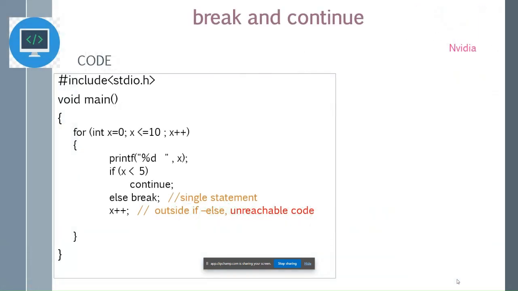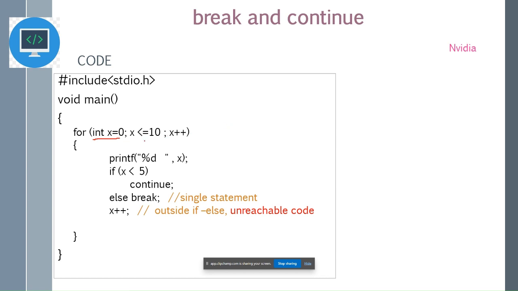Today I have got a coding snippet which was asked in one of the interviews in NVIDIA, to demonstrate the concept of break and continue. So we have a local variable which is declared and initialized here.